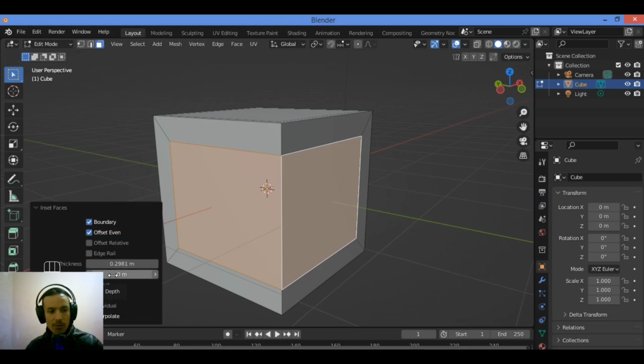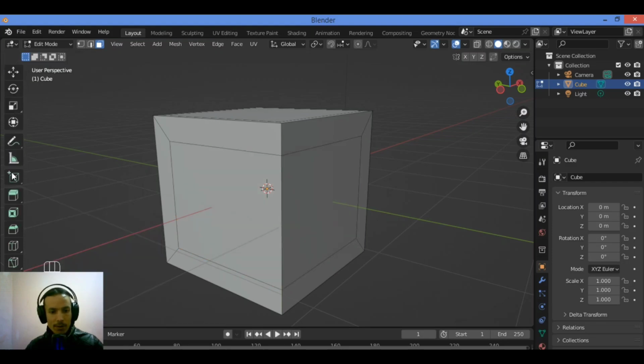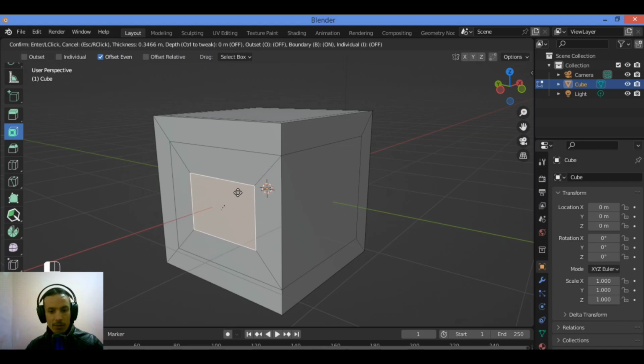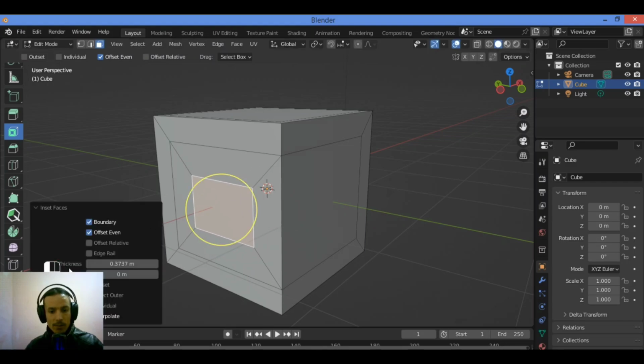The second option is to use the Inset tool from the toolbar. You can go over there. Let's search for Inset tool. It's over here. Yes, you can activate it. Go over this face and you can inset it. Hold and drag. Select, hold and drag. And you can confirm. It's going to bring up this menu over there.